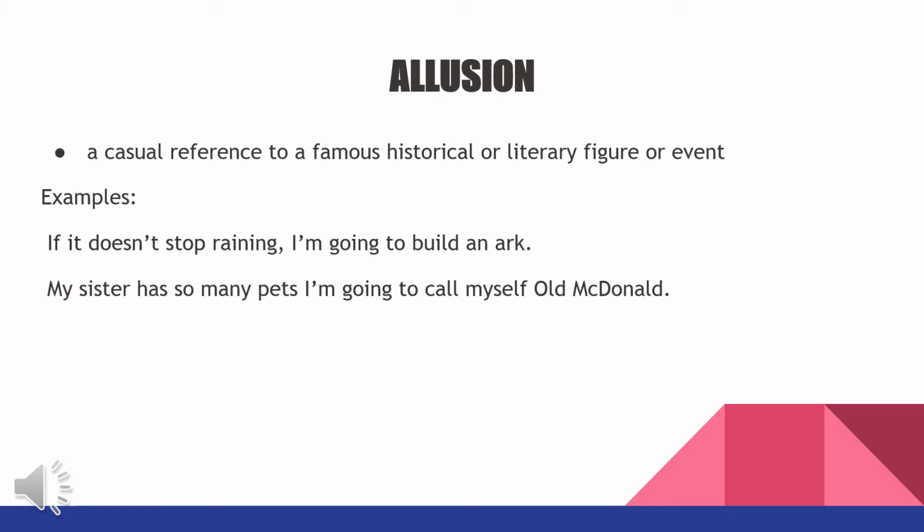We can simply connect this sentence to Noah's Ark as part of the reference in the Bible. Next, my sister has so many pets, I'm going to call myself Old MacDonald. This one is a reference to the nursery song Old MacDonald. So that's what we call allusion, a casual reference to a famous historical or literary figure or event.